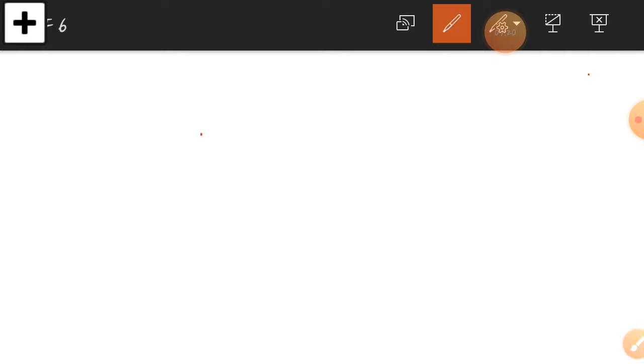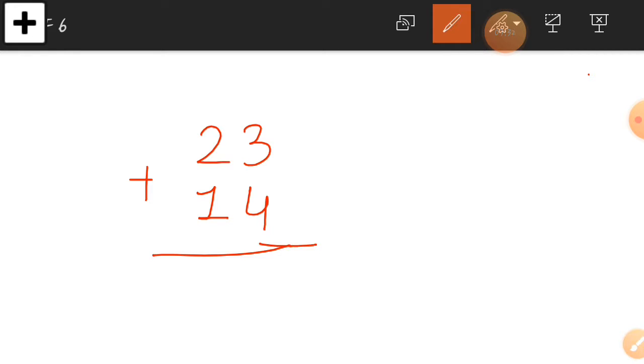So here we are taking one example, which is 23 plus 14. Here is our first example. Let's check the ones column, which is 3 and 4. So 3 plus 4 is equal to how much? This is a simple sum without regrouping. Just write down into your book. So 3 plus 4 is equal to 7. Then move to the tens column, which is 2 plus 1. I take 2 first. So 2 plus 1 is equal to 3.